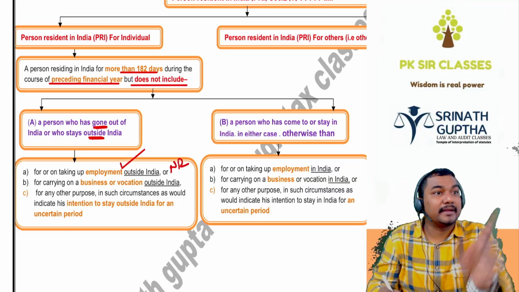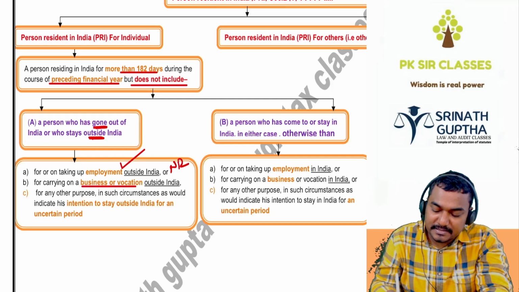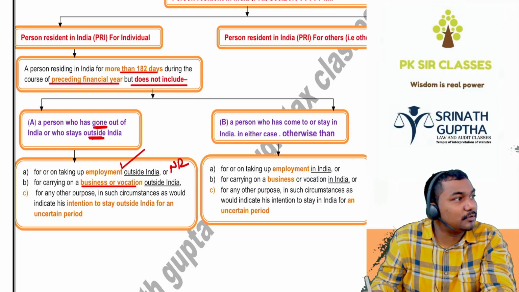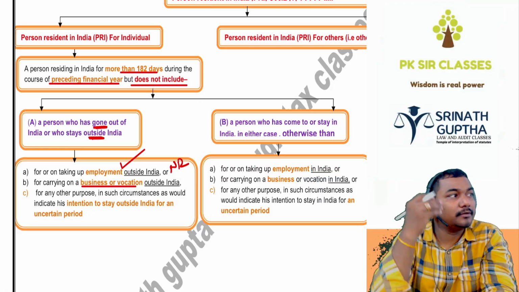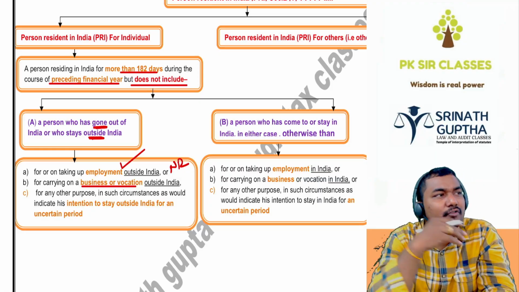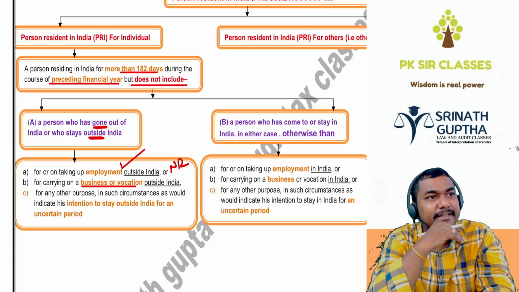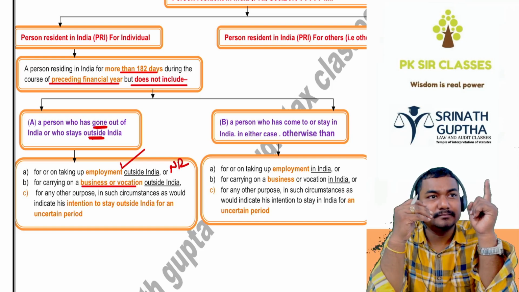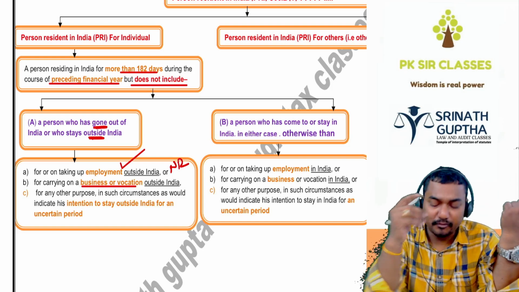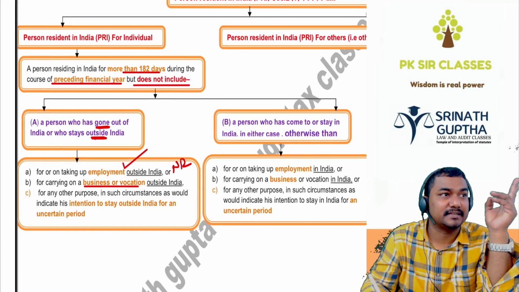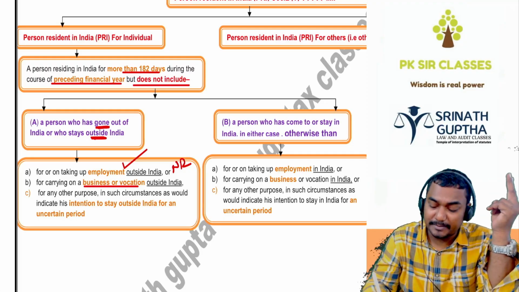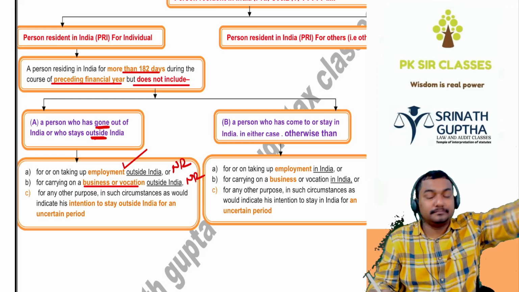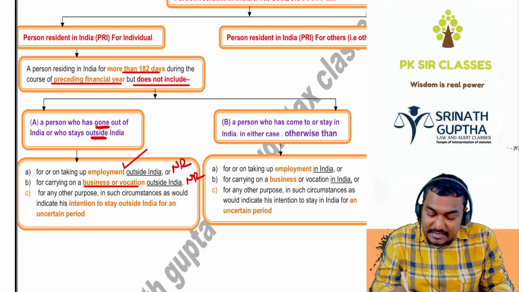So Ganesh is going to America for doing the business, or vocation. Vocation means profession, beta. Service is there, vocation we say, goods are there, business is there. So if you are going to America for doing the business, will it be 1 week, or 3 weeks, or years? Years. So what is his intention? He doesn't want to come back. Ganesh is Indian, going to America for doing the employment. Resident or non-resident? Non-resident. And going to America for doing the business. Resident or non-resident? Non-resident. And Ganesh is going to America for how many days? For an uncertain period. Which period, beta?